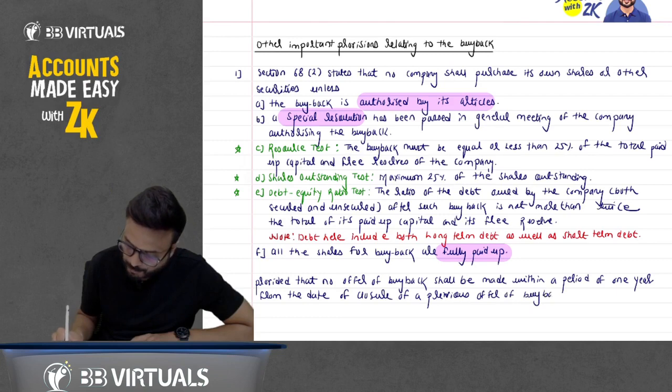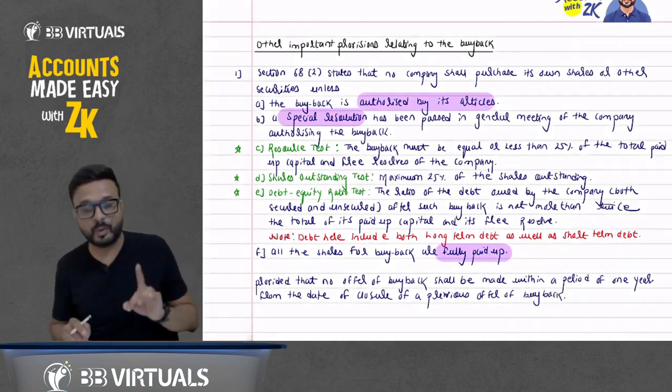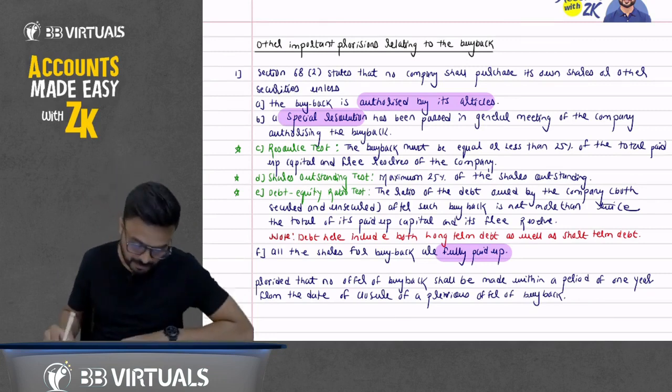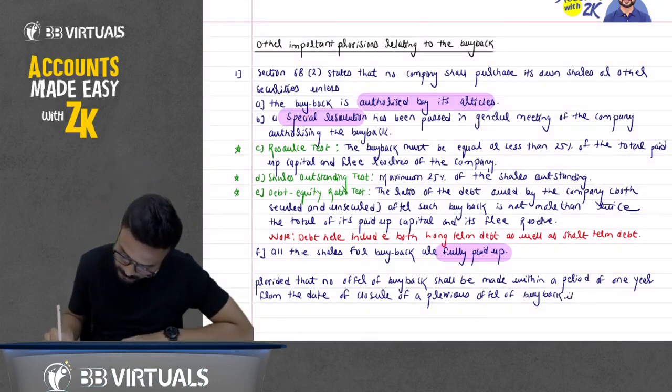It means that in 1 year we can do buyback only one time. Buyback, if any.